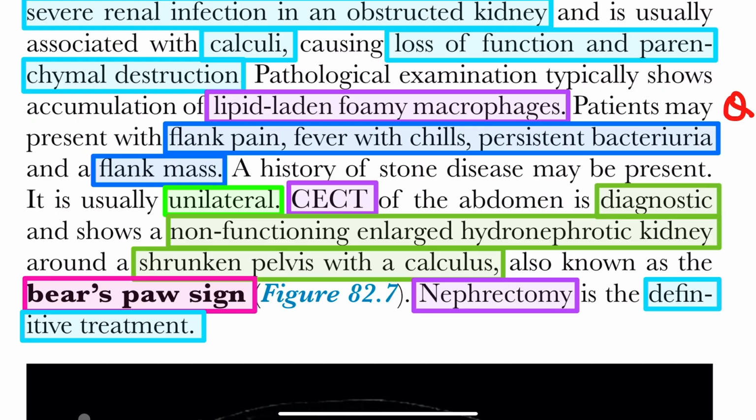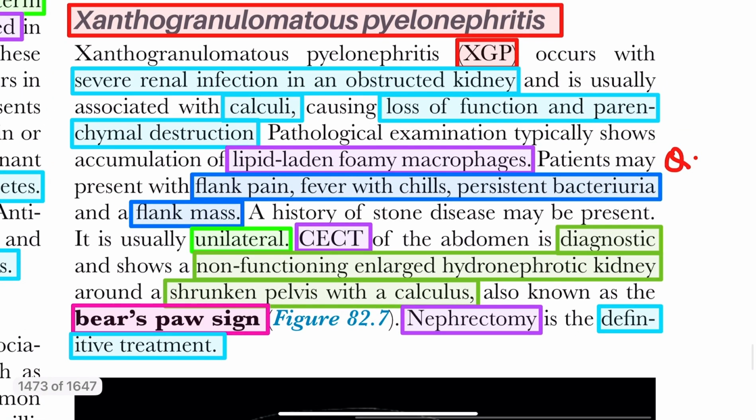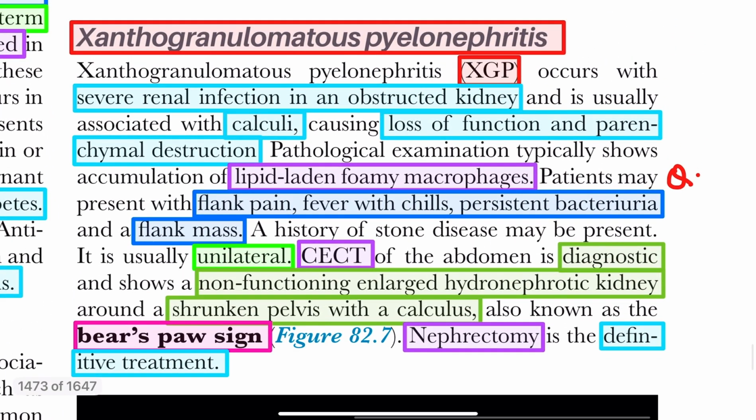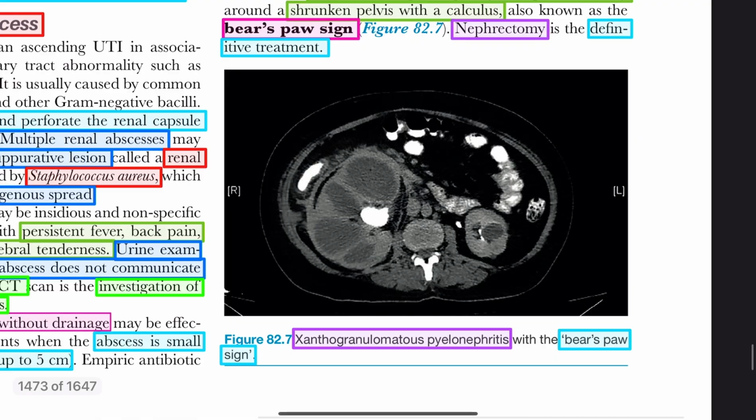In this, at least you should remember 2 points: lipid laden foamy macrophage and Bear-Paw sign. You can go for antibiotic or nephrectomy. There is no role of drainage in xanthogranulomatous pyelonephritis. So this is the picture of the Bear-Paw sign.